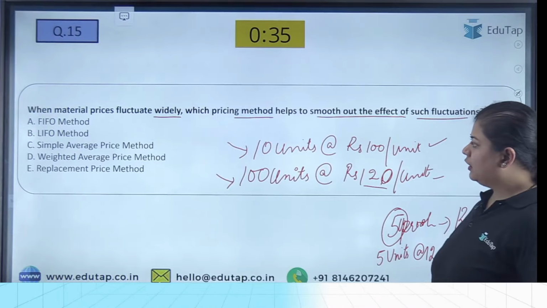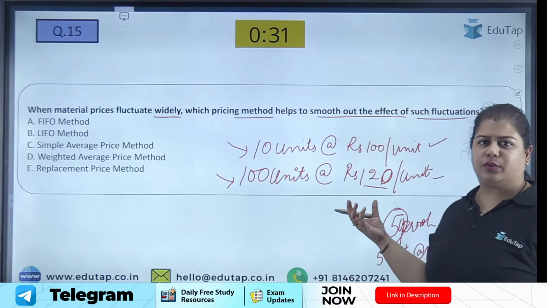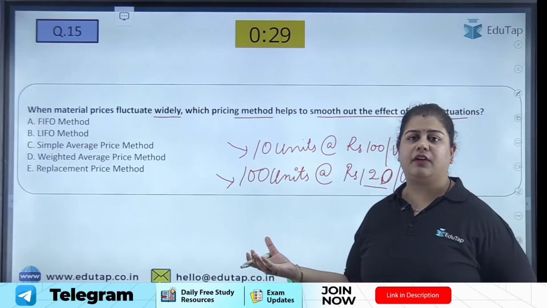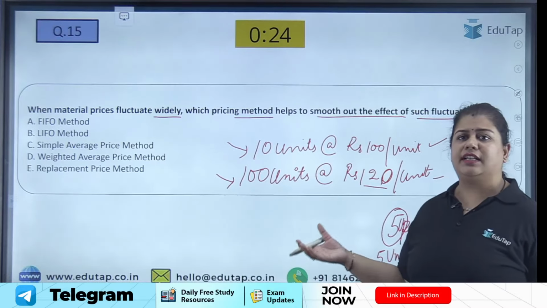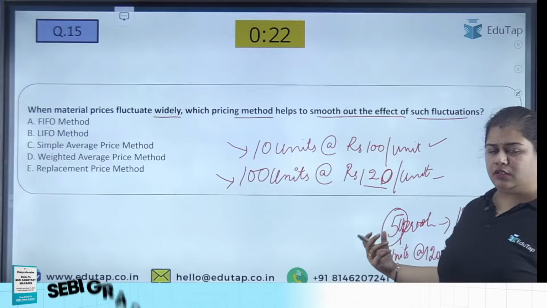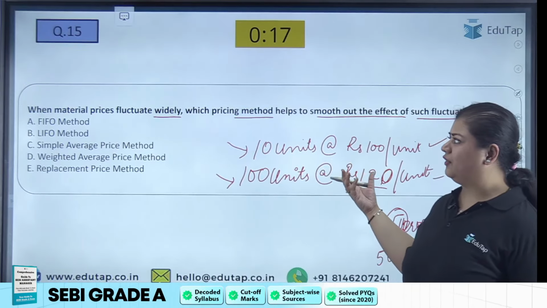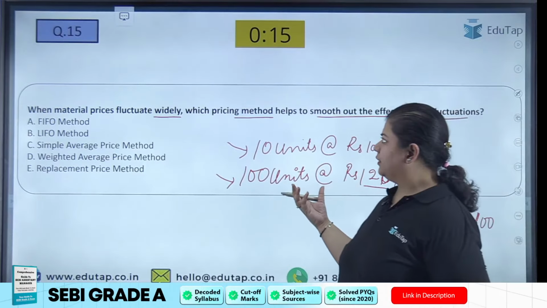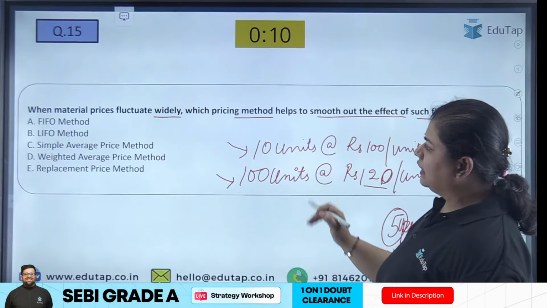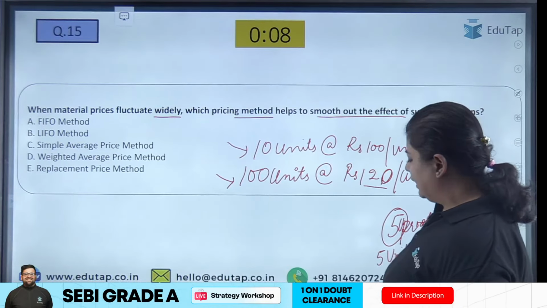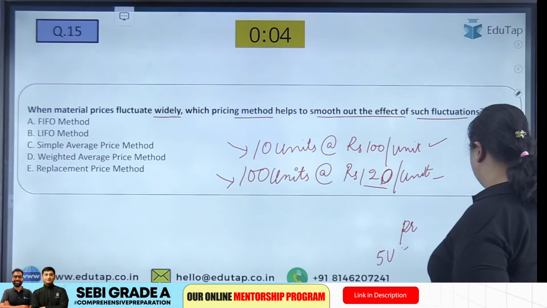So in both of these methods, can you say the material prices are fluctuating? Because in the inventory I have material which is priced low or priced high, whereas I am issuing at another rate. So in both of them the prices are fluctuating here, right? So these are both unstable methods. Then comes our simple average method. Simple average method says that I will not see which came first and which came second.